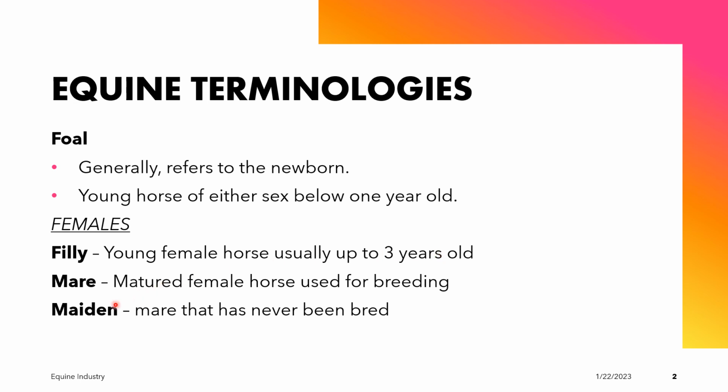We also have the mare. Basically, when we say mare, that is a matured female horse that is used for breeding, or it can also be defined as a female horse over 4 years old. When the mare has never been bred, that is known as a maiden.